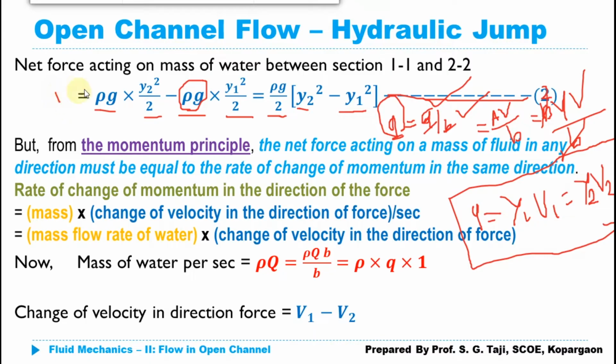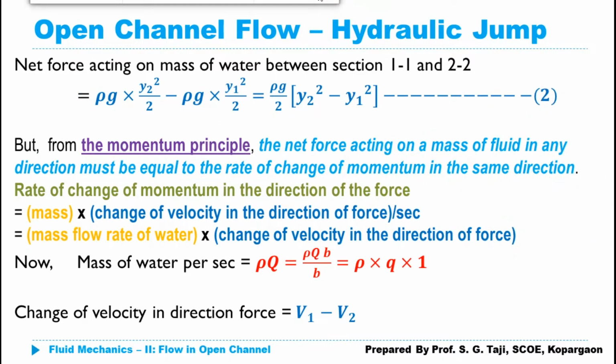Now what we have derived is the net force acting on the fluid mass which is enclosed in between section 1 and section 2. But according to Newton's second law of motion, or according to the momentum principle, the net force acting on a particular object or on the mass of the fluid in any direction must be equal to the rate of change of momentum in the same direction. So Newton's second law of motion says that whatever the net force acting on a particular object in any direction, or on a mass of fluid in any direction, should be equal to the rate of change of momentum in the same direction. So we have simply defined our net force which is acting on the fluid mass.